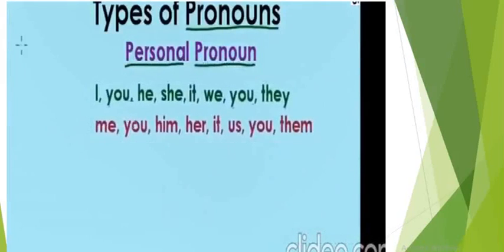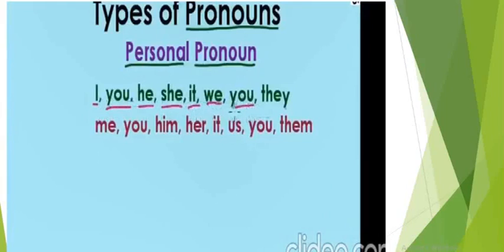For example, we have I. You. He can be used instead of the name of a man or a boy. She can be used instead of the name of a girl. It can be used for objects and animals. We can be used for more than two people referring to themselves.